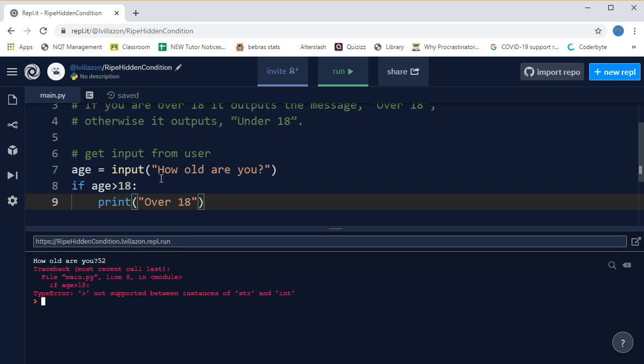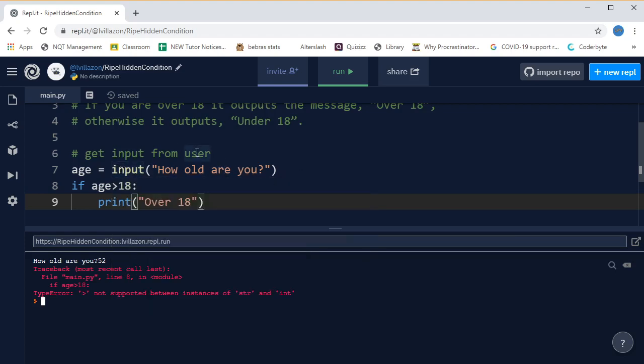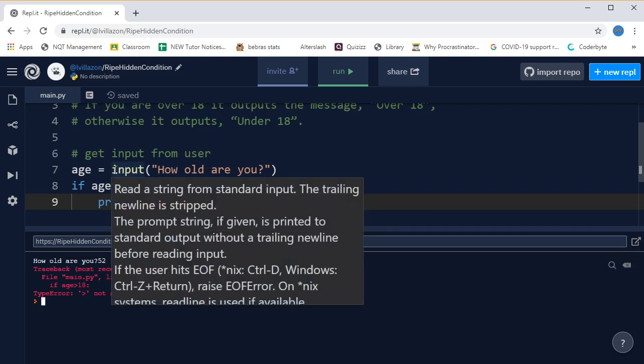But actually, the input command always returns a string. So the keys that you type in when it asks the question, how old are you? I typed a 5 and a 2, meaning the number 52. But actually, Python has stored the symbol 5 and the symbol 2 as a string.